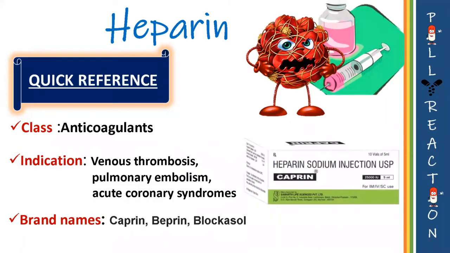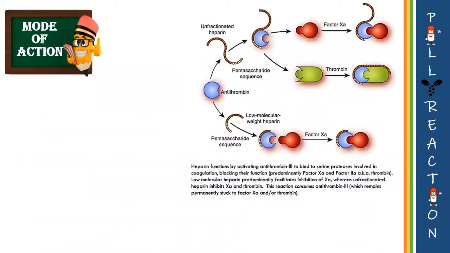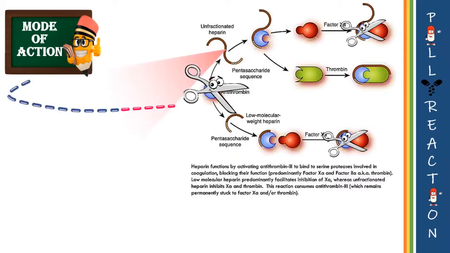Now, coming to its mechanism of action, heparin activates antithrombin 3, which binds to heparan sulfate surface receptors, which cuts down the active clotting factors such as 10A and 2A, thus hindering the coagulation cascade from further proceeding. The structure of heparin is made up of a heteropolysaccharide that cuts down the activated factor 2A and a pentasaccharide that actively cuts down the activated factor 10A.